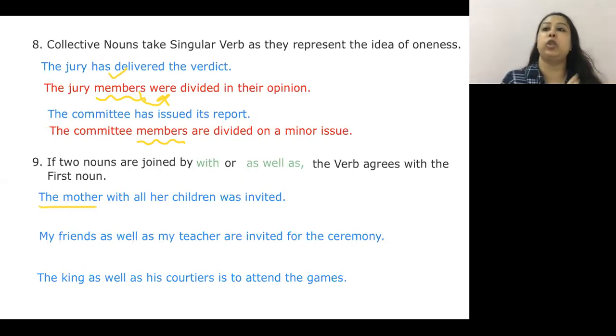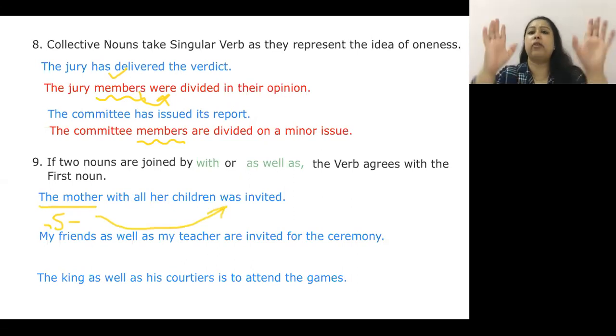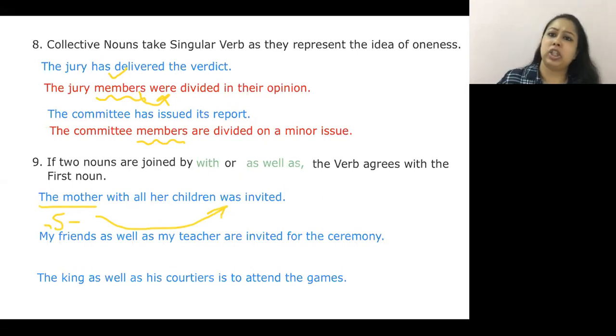I must have told her, you along with your children can attend so and so ceremony. So when I say the mother, this is singular and my verb would be in agreement with this subject. So the mother was invited. Whomsoever she wants to get along with her, she is allowed to. Understood? The mother is given the invitation, and naturally her children are going to be with her.